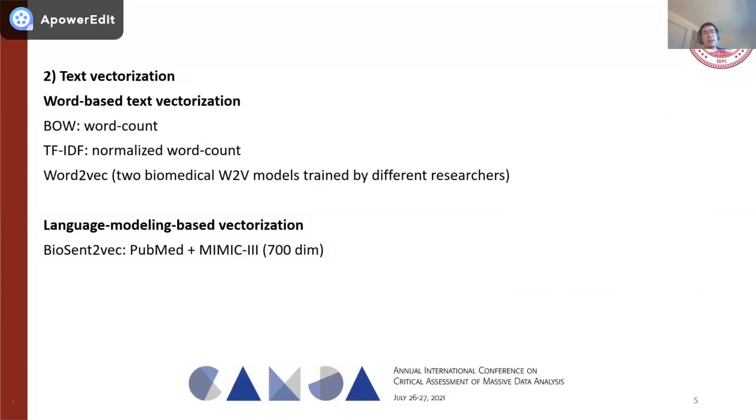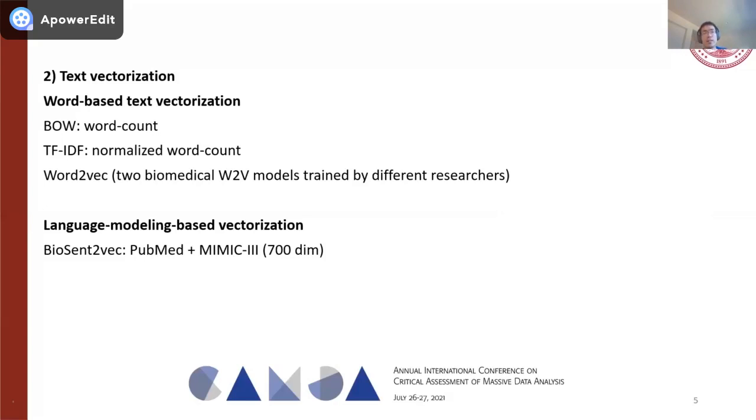For the word-based text factorization algorithms, we adopted the bag of words, the BOW, the TF-IDF, and Word2Vec models. The bag of words model simply directly used the word count as the features. So it directly used word frequency in a specific text as the features for the text. And the TF-IDF further optimized the bag of words algorithm by normalizing the word count. It takes into consideration both the word count and also the frequency of the documents which contain this word.